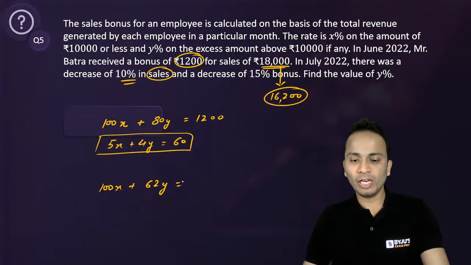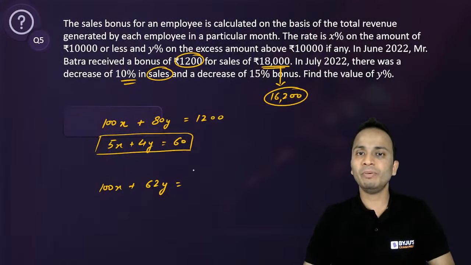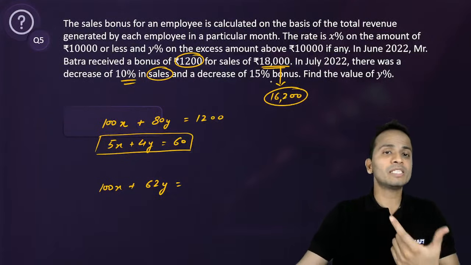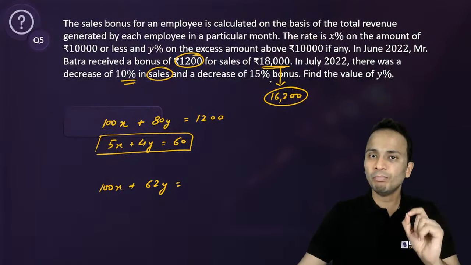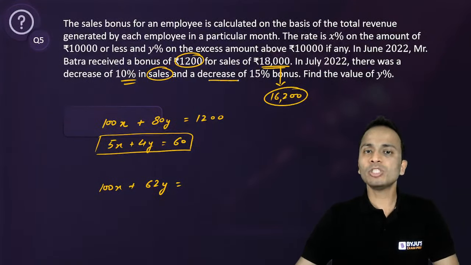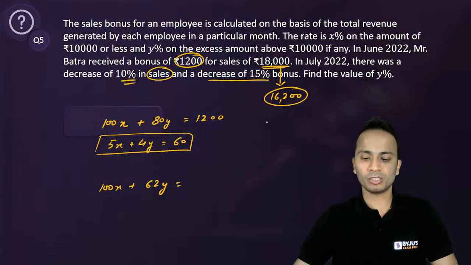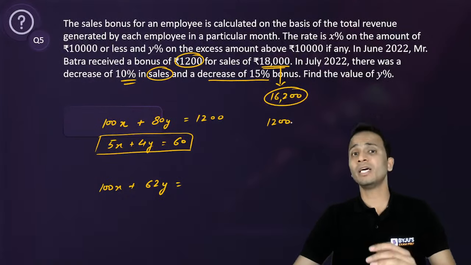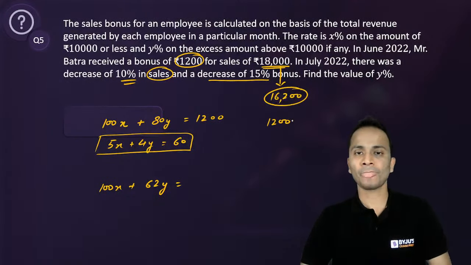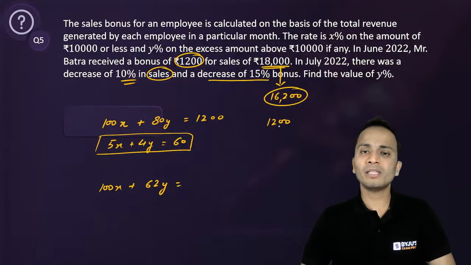And this will be equal to, now let us see what has happened to the bonus. There was a decrease of 15% in the bonus. So earlier the bonus was 1200. Now what will be the value of bonus? 15% of 1200 will be equal to 180. So minus कर दो 180. So this value will be 1020.